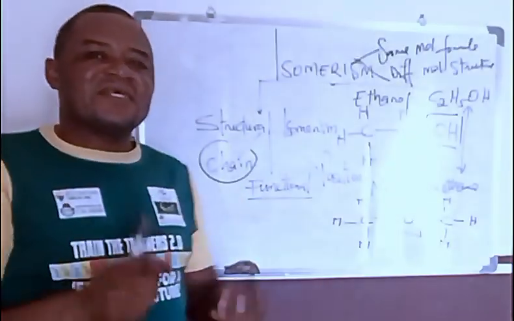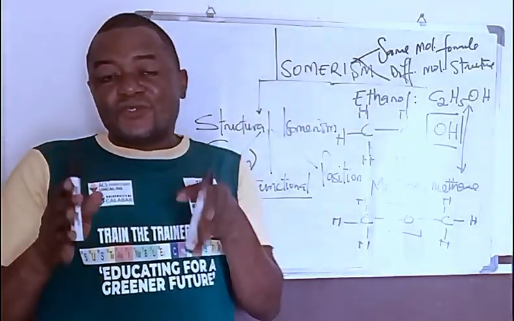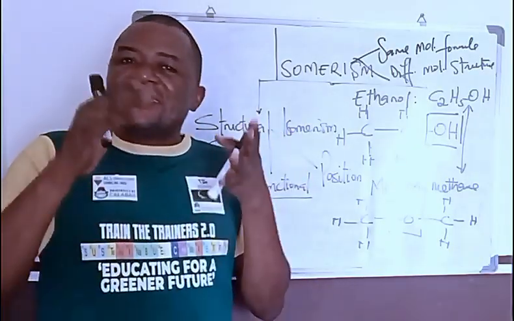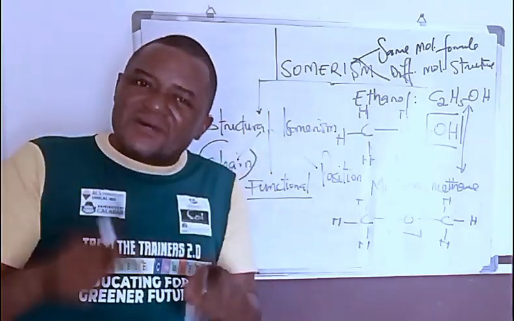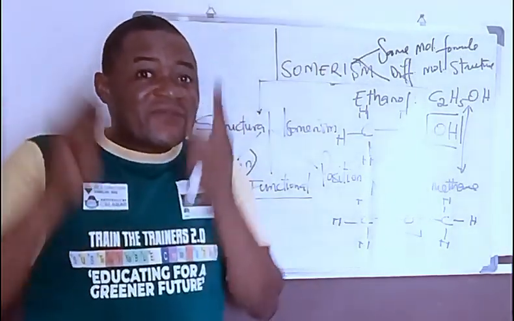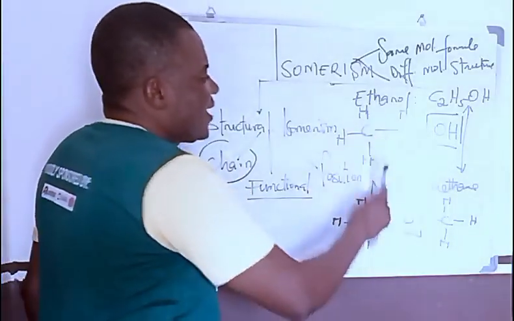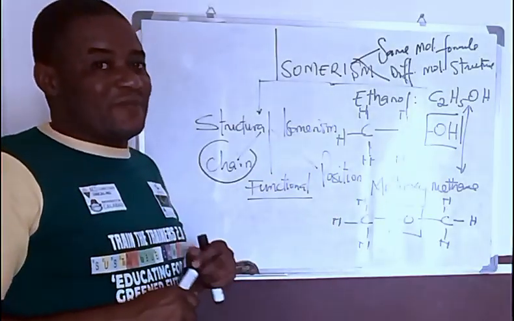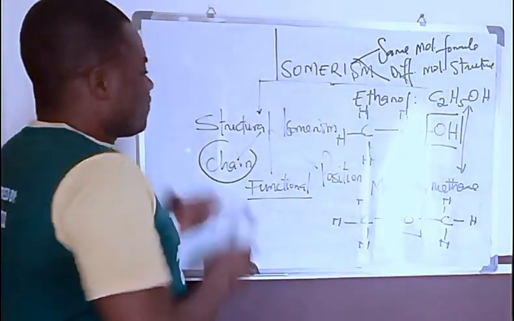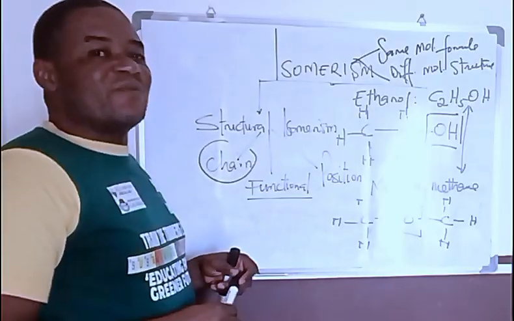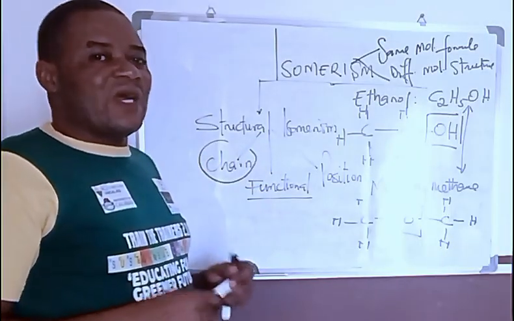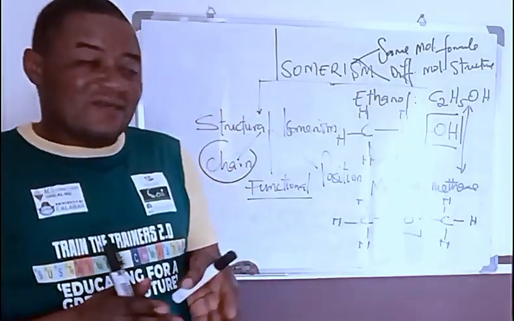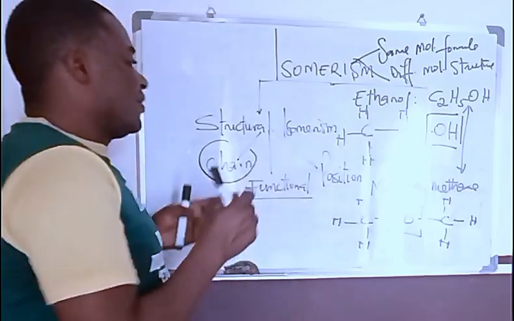We have mentioned functional isomers: two or more different organic compounds with the same molecular formula, different structural formula on the basis of the type of functional group they possess. And we have mentioned ethanol and methoxymethane. Now, how about position isomers? Chain isomers, functional isomers and position isomers all belong to structural isomerism. When you look at position isomers, they are quite close to functional isomers.